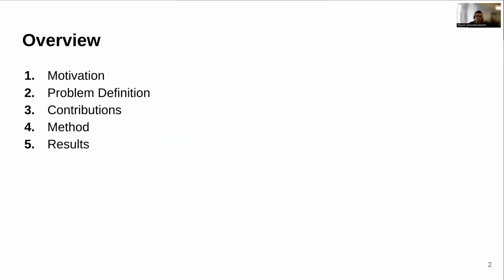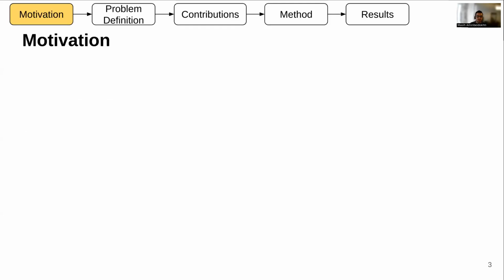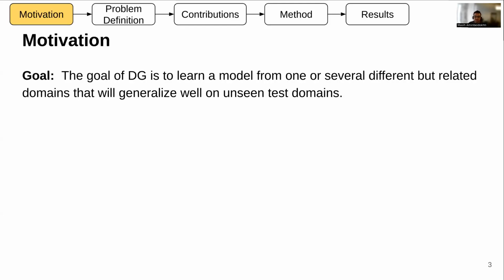So first, I'm going to go through motivation and then define the problem and then our contribution and finally our method and results. So the goal of this paper is to tackle domain generalization, and the definition of domain generalization is usually we are provided with several different but related domains during training, and we are trying to use them and generalize well on unseen test domains.